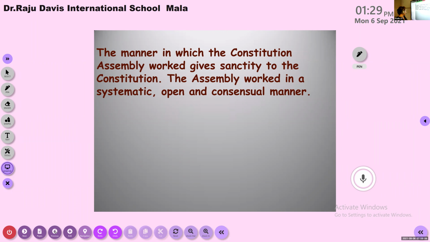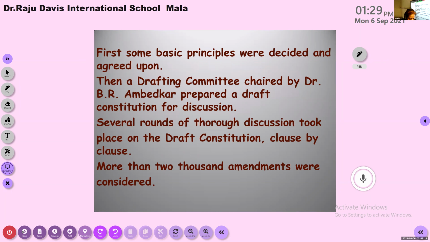That is one point. Another one, they were agreeing upon all the important points, like the 3 important points we told you: universal adult franchise, right to freedom and equality, rights for the minorities. So the way they worked was very good. All were united, even though they had some differences of opinion.